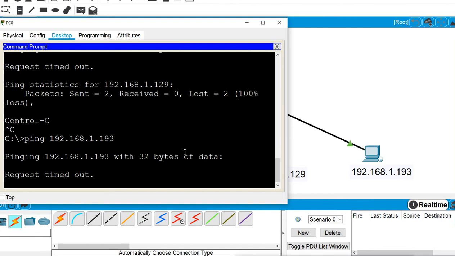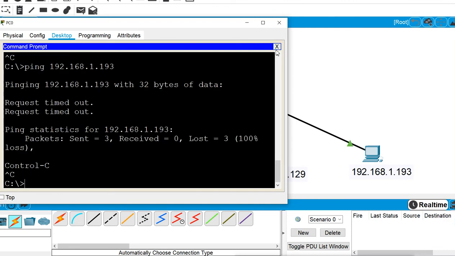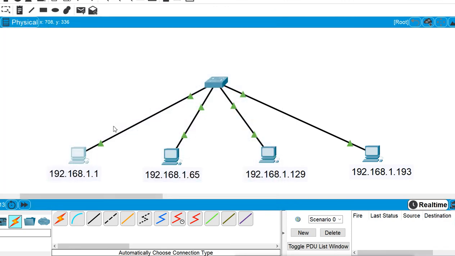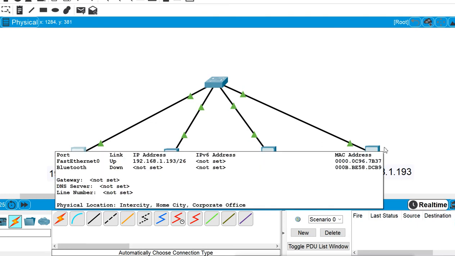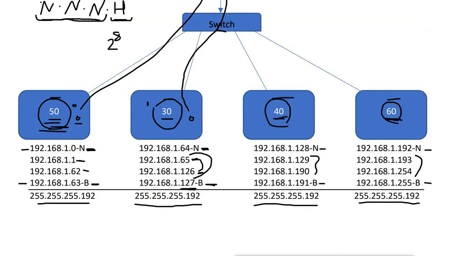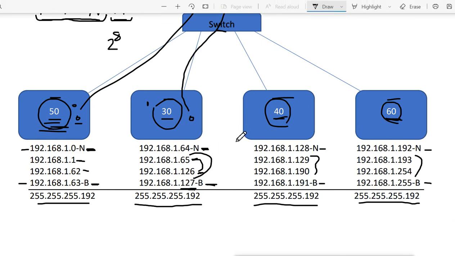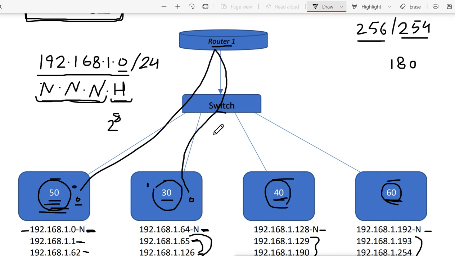So what did we change? We only changed the subnet mask. When we change the subnet mask, all these machines know that we now have 4 blocks, 4 different subnets. This is the first subnet IP, this is the second subnet IP, this is the third, and this is the fourth. Because of the subnet mask. So this is how it works, and what we did is divide this single network into multiple subnetworks.